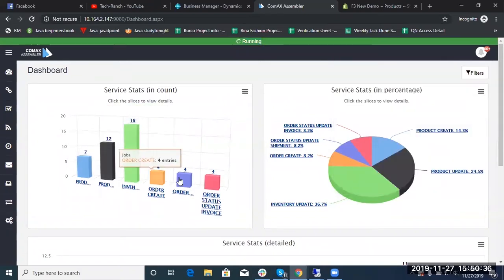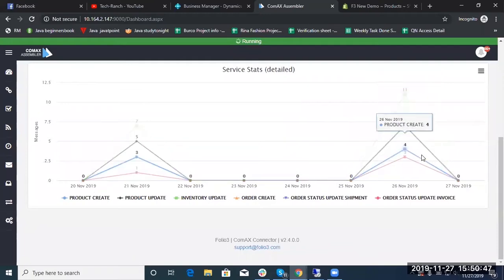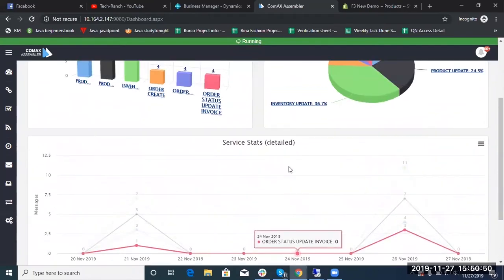Here, you can see different charts for basic reporting purpose. Both of these charts show the connector has processed services to sync different types of data entities. The chart below is the throughput of the connector, which shows the connector has processed a bunch of messages on this date.